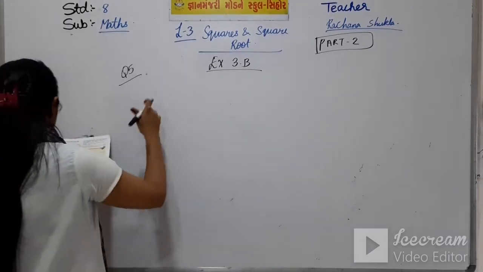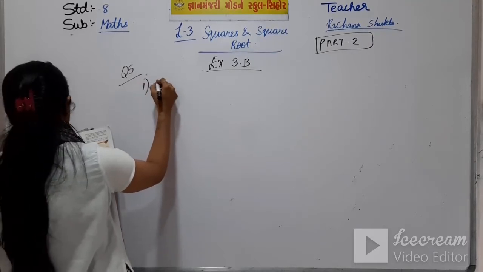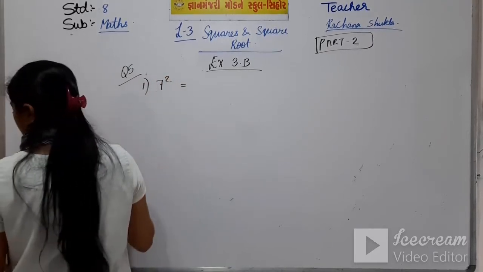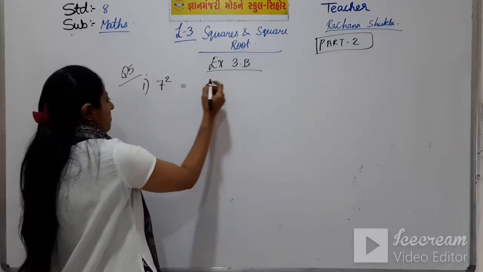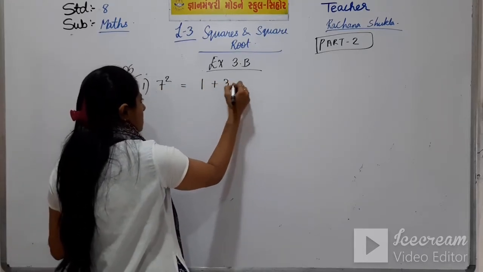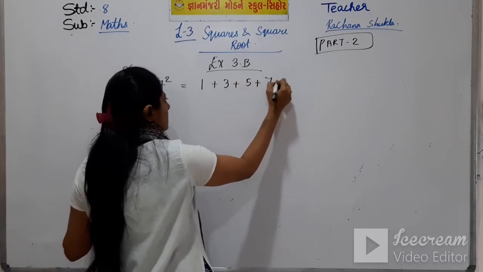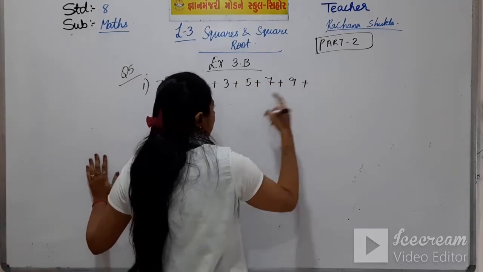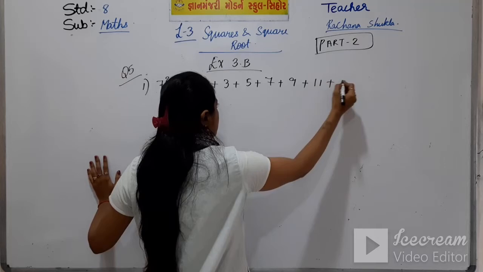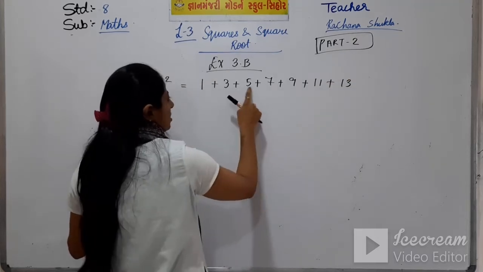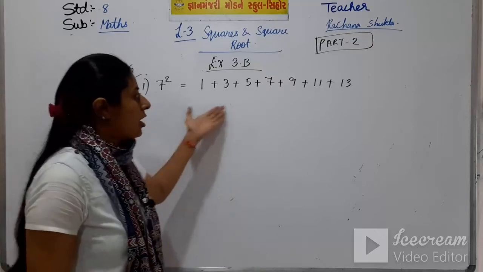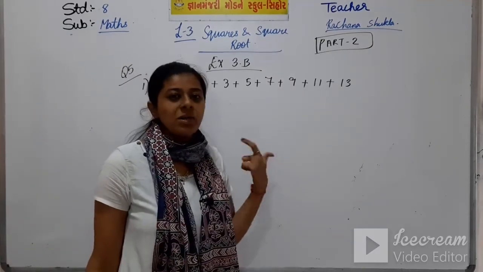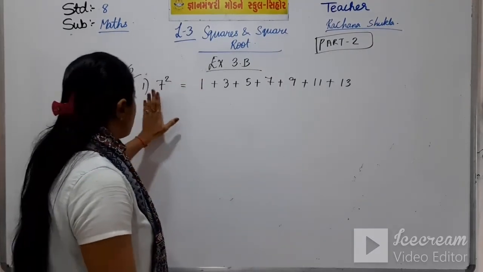So, you have to reverse that. The first one is 7 square. So, how will we write? Expand 7 square. 1 plus 3 plus 5 plus 7 plus 9 plus 11 plus 13. 1, 2, 3, 4, 5, 6, 7. Yes, 7 numbers. All odd numbers you will write, and in between you will put a plus sign, because 7 7s